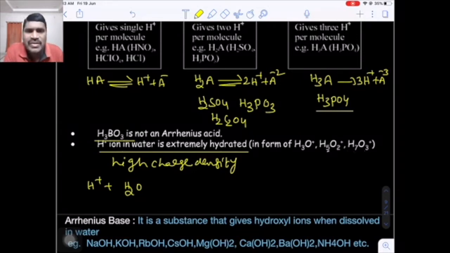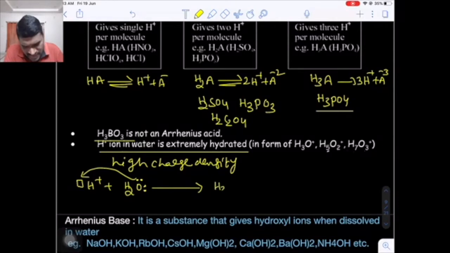In aqueous solution, H+ is unstable and readily combines with water, because oxygen in water has two lone pairs of electrons, whereas H+ has a vacant s orbital. The lone pair is donated to the vacant s orbital, forming a coordinate covalent bond to give the hydronium ion, H3O+. Indirectly, H+ is nothing but H3O+.